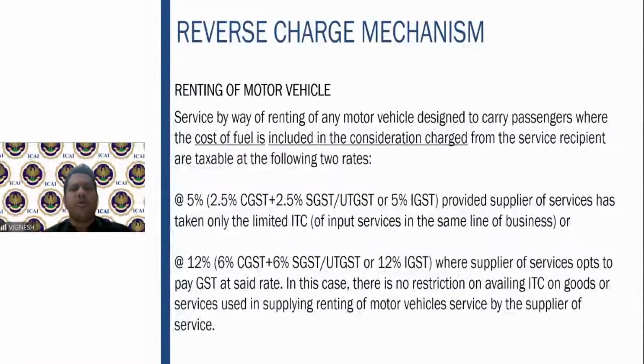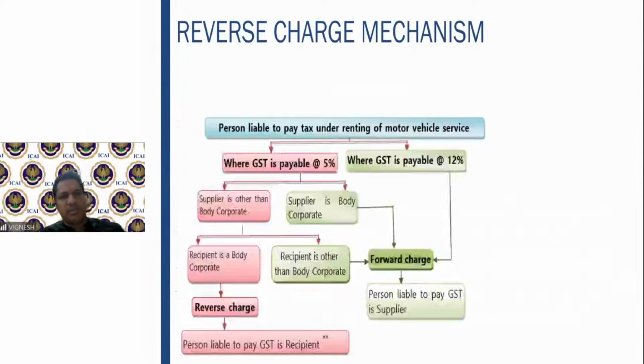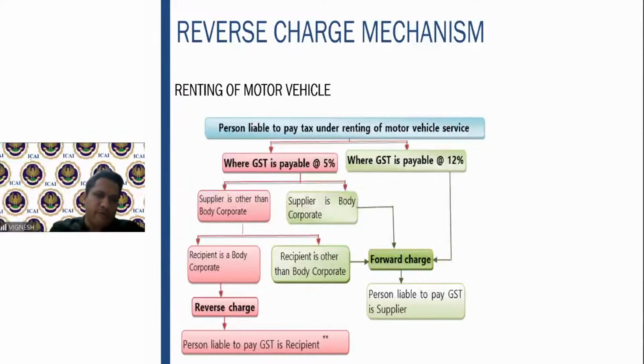As I told you, renting of motor vehicle, where the cost of fuel is included in the consideration charged. Two rates, very similar to goods transport agency. 5% means reverse charge will come, 12% means it is forward charge. Just to summarize the entire thing, person liable to pay the tax under renting of motor vehicle, where the GST is 5%. First, you have to see whether the supplier is a body corporate or not. If the supplier is other than body corporate, then you have to see whether the recipient is a body corporate.